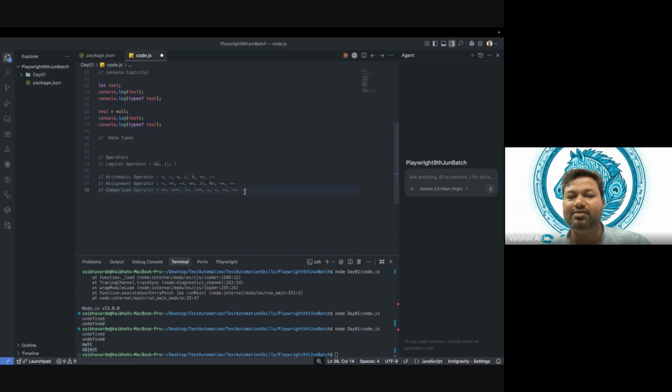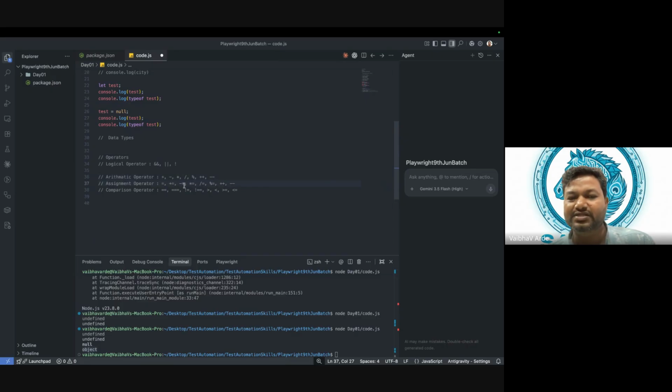Do we need these comparison operators? Where do we need them? Logical operators, we need them to create some logic, whether I want this and this. Arithmetic operators, to perform any mathematical calculation. Assignment operators, to assign some value.